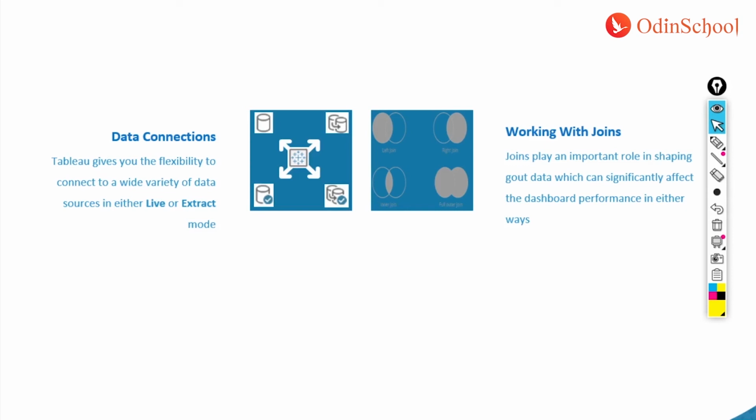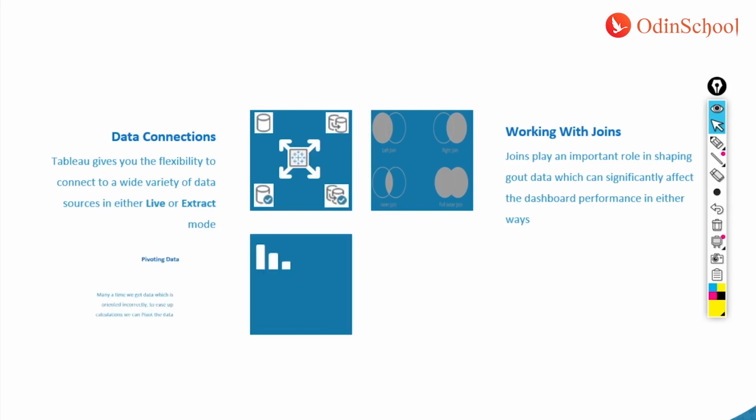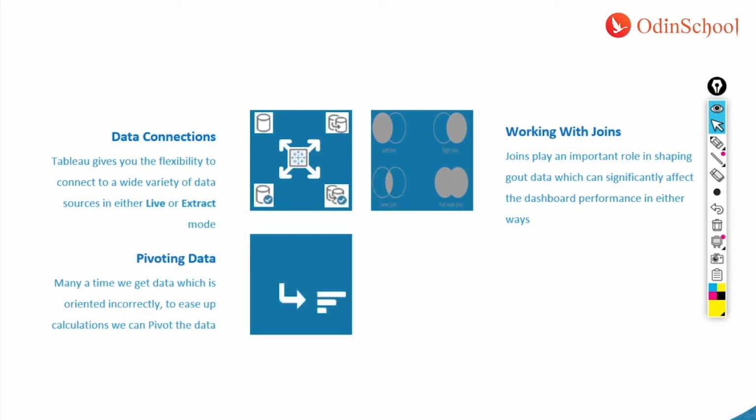There's also a method called blending, but we may not touch base on that. In the latest version of Tableau, we have also seen something called the physical layer and logical layer of data connection. So we are also going to explore that aspect as well. And then we will move to the next topic, which is called pivoting your data.